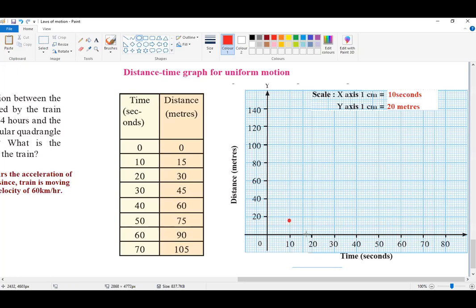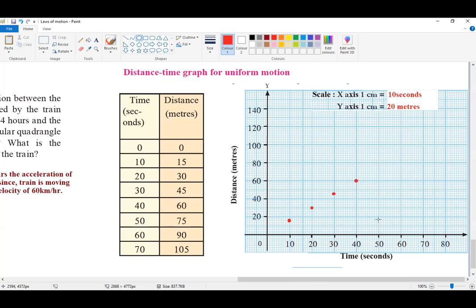Then during the next 10 seconds, the distance covered by the object is about 30 meters. So here it is 30. Then during the next 10 seconds, the distance covered is about 45. So 40, and somewhere here 45. Then during the next 10 seconds, the distance covered is 60 meters.